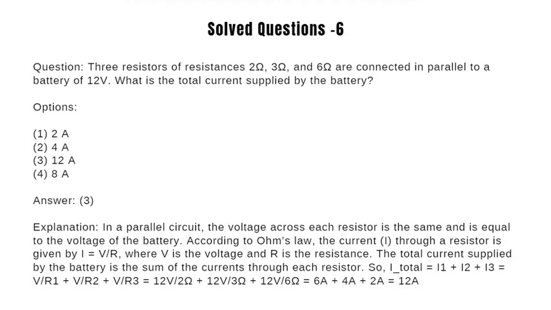In question 6, three resistors are connected in parallel and you are required to calculate the total current through the circuit. Here the resistors are connected in parallel. Calculate the current through each resistor and add to get the total current.